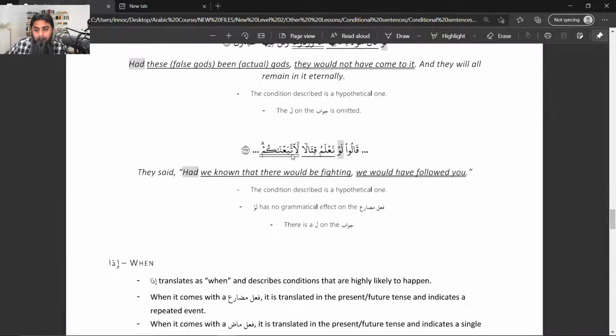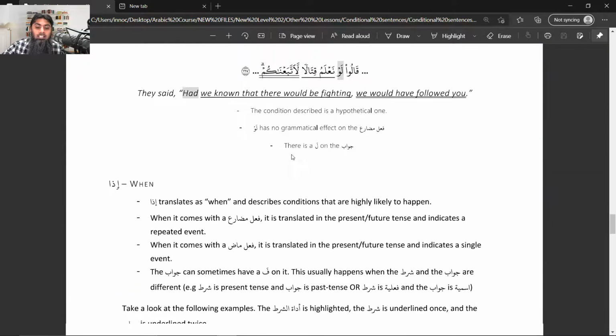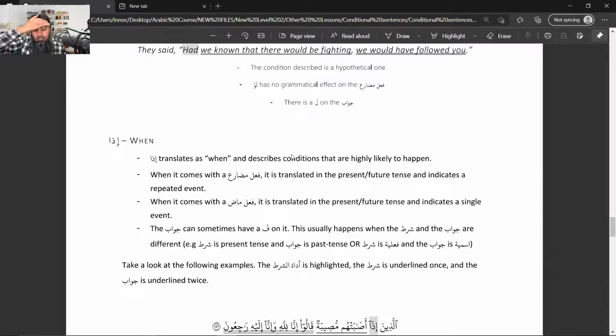Is that clear? Yes, thank you. No worries. So anyhow, these were the examples of law, and the next word is, and remember this point. In most of the conditional sentences you will find, inshallah, when you see the practice of conditional sentences, most of them are from the category of in or iza. These are the most common starters of jumla shartiya, in and iza. The rest of them are found as well, but you will find these very common.